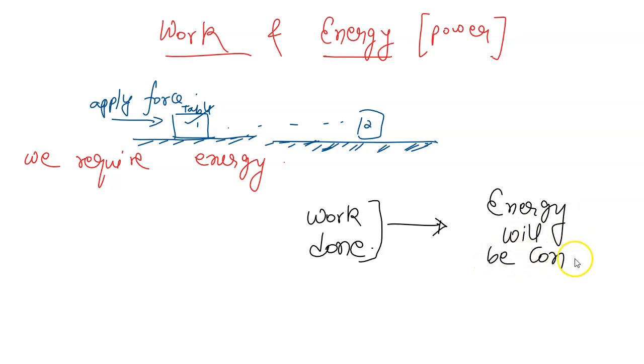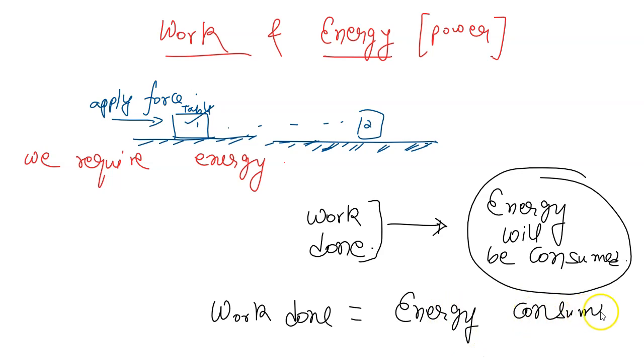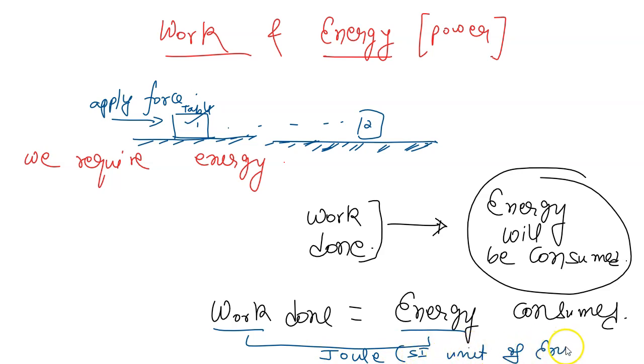I am talking about that person who is doing work. Let us suppose I am doing work, so energy will be consumed means with respect to me, my energy will decrease. So if I do more work, more energy will be decreased. So we can say work done is equal to energy consumed. First thing we will remember. And the SI unit, how do I measure work and energy? Both in terms of joules. So joule, it is the SI unit of energy.